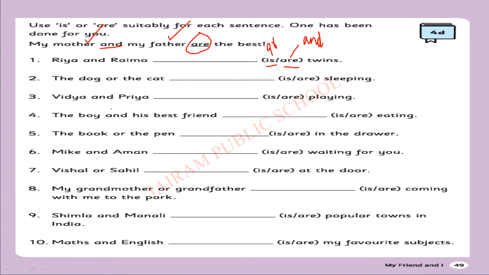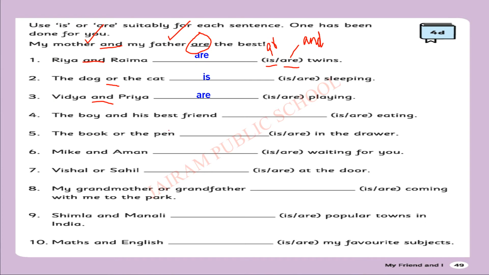Okay. Ria and Rema dash twins. Can you identify the clue? Yes, A-N-D, "and" comes. So what should we write here? A-R-E, "are". "Are" indicates plural. The dog or the cat dash sleeping. Very good. The clue is here. Look at the sentence: O-R, "or". "Or" means singular. So "is". The dog or the cat is sleeping. Vidya and Priya dash playing.